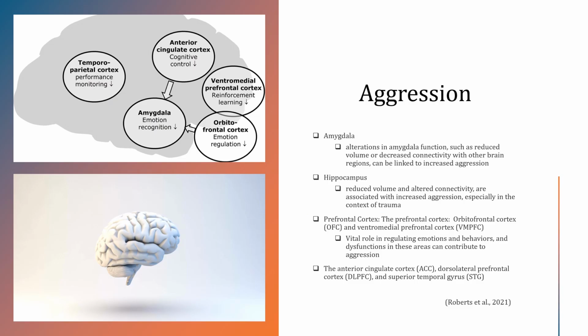Aggression is not a pediatric diagnosis, but rather a symptom of mental health disorders, including oppositional defiant disorder or conduct disorder. Aggression is linked to structural and functional abnormalities in the amygdala, hippocampus, and frontal regions, including the orbitofrontal cortex, the dorsolateral prefrontal cortex, and the anterior cingulate cortex. Altered connectivity and dysfunction in the anterior cingulate cortex is linked to aggression, as well as abnormal connectivity to the dorsolateral prefrontal cortex. The STG may also play a role in social processing, which can influence aggressive behavior.